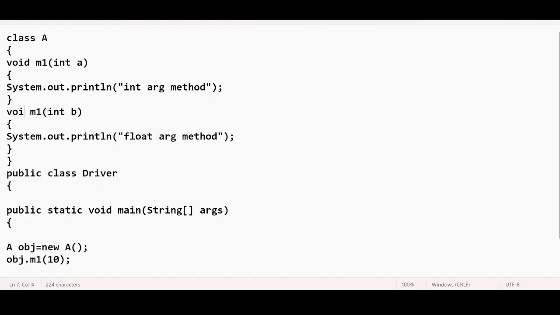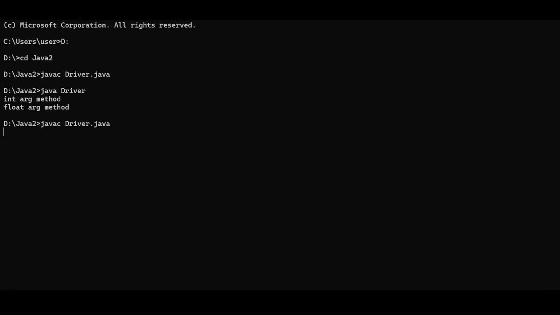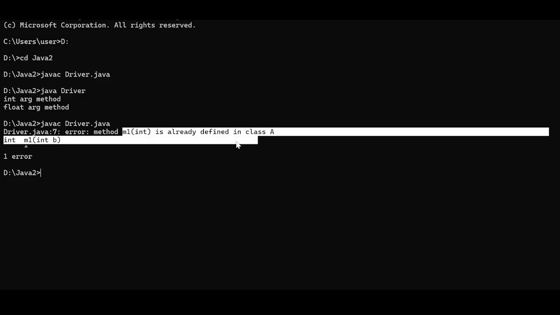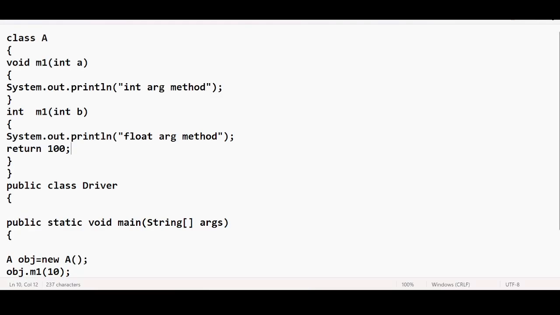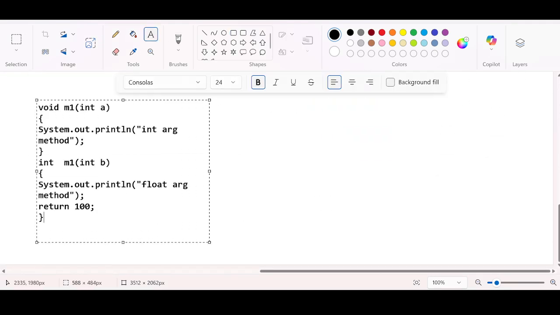Even if you make some changes to the return type, let me say that this method is returning an integer. Let me execute this. It says m1 int is already defined in the class. It will consider it as a duplicate. Always remember, you cannot duplicate the method signature.